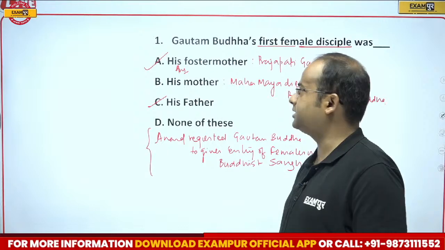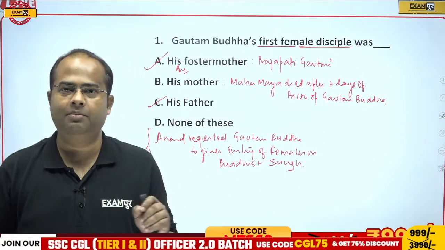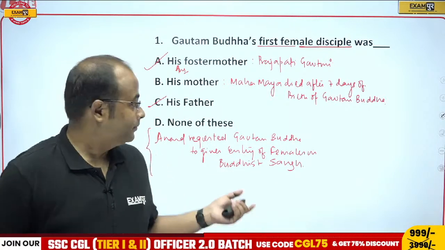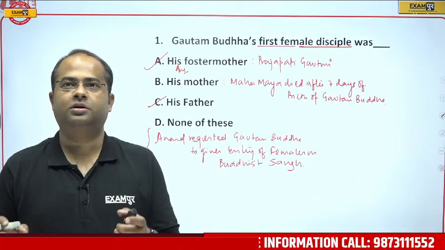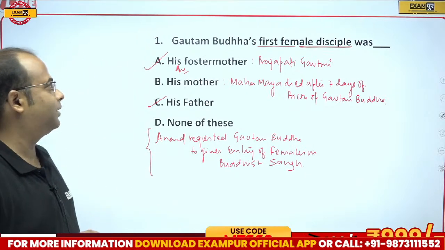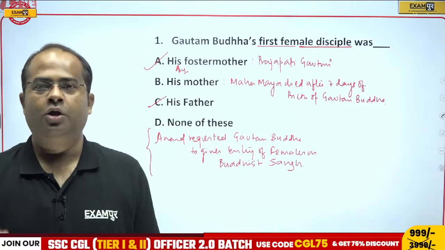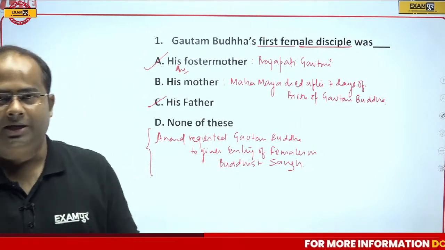That was Prajapati Gautami. She was the first bhikkhuni. Bhikkhuni means lady monk in the Buddhist Sangh. So she was the first female disciple of Gautam Buddha. So first female disciple was his foster mother, that was Prajapati Gautami. So the correct answer will be option A.